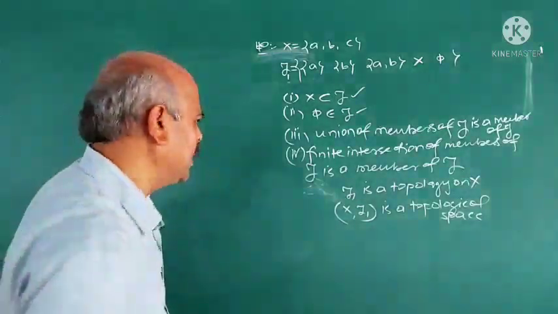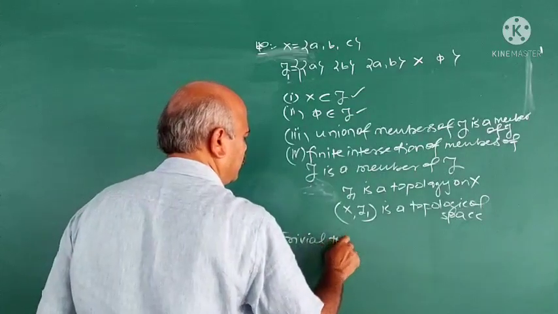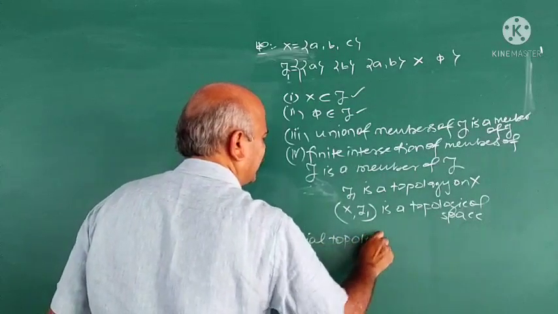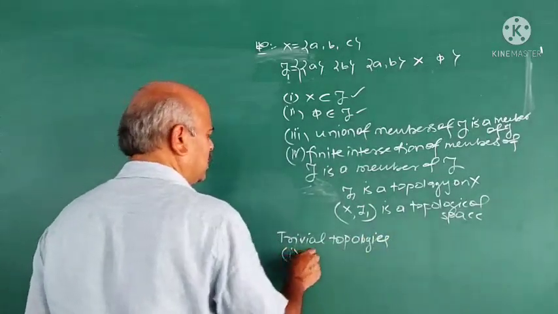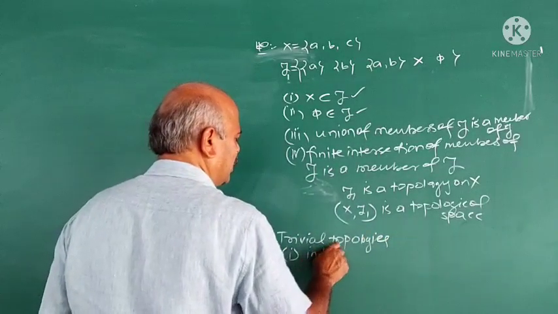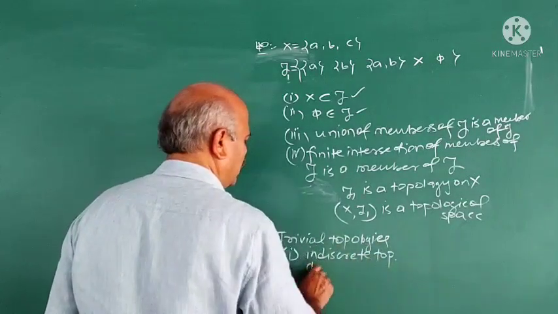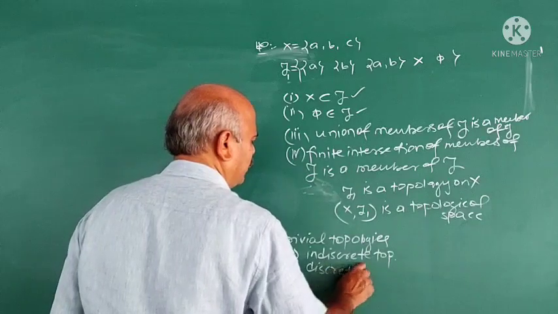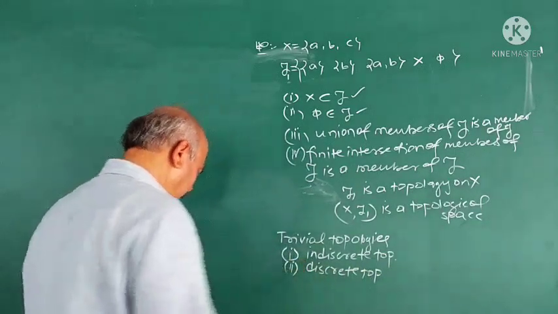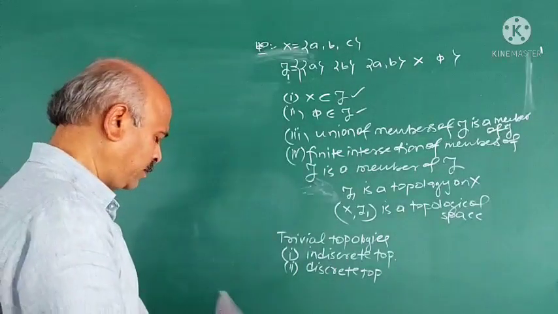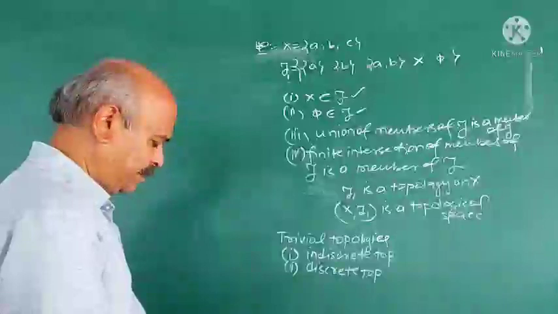And there are trivial topologies. On any given set, there are 2 trivial topologies. First one is indiscrete topology, second one is discrete topology.